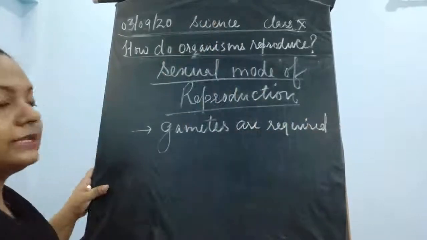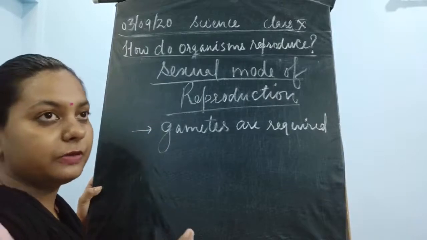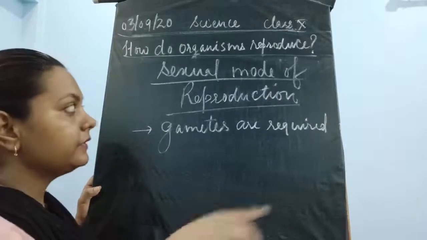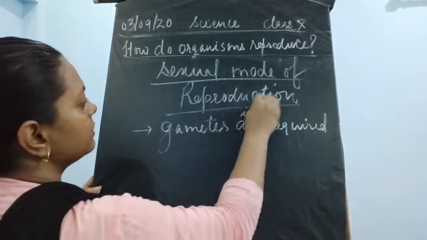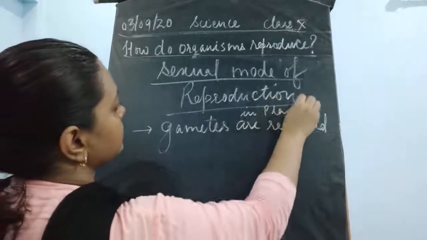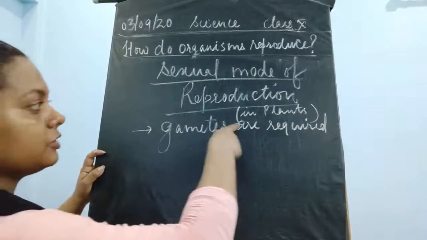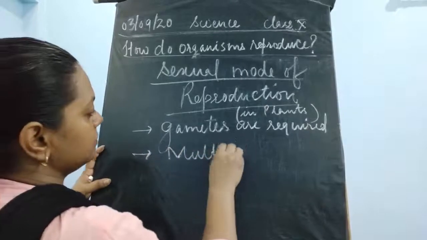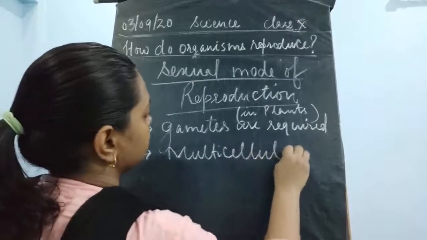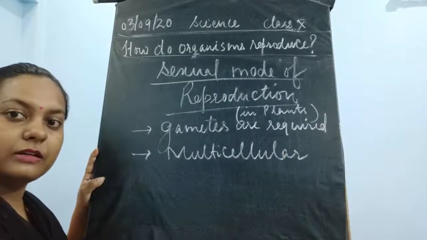We have studied the asexual mode of reproduction in plants. We will now discuss the sexual mode of reproduction in plants first. In plants, the sexual mode of reproduction takes place in multicellular plants, which are big plants.